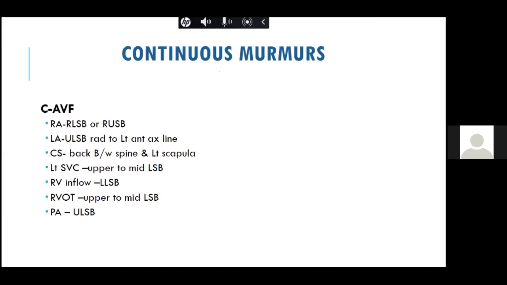Now, one more typical example of a continuous murmur is the coronary AV fistula, as I already discussed. Most commonly it is from the right coronary artery. If it goes to the right atrium, it can also go to the left atrium or coronary sinus. But the typical point is that this is also one of the continuous murmurs which increases during the diastole, because the coronary perfuses during the diastole. So, like a ruptured sinus of Valsalva, it is heard more during the diastole than the systole. So it depends on where the fistula from the coronary artery is. You can get various locations of the coronary AV fistula murmur.